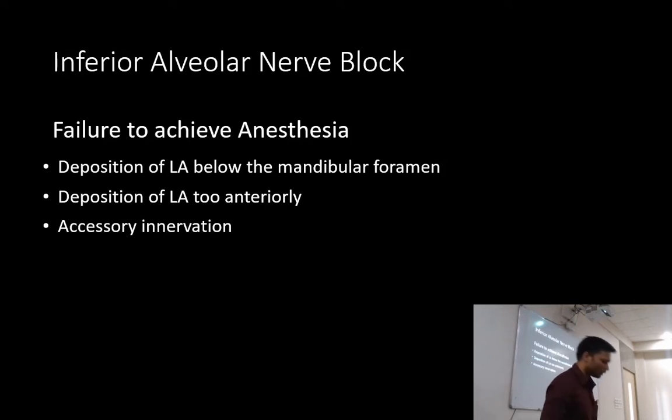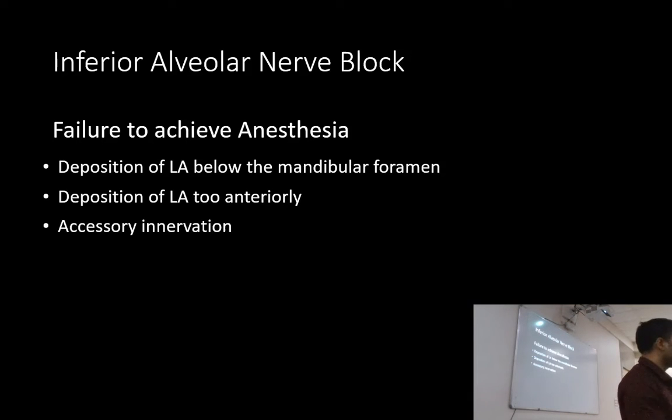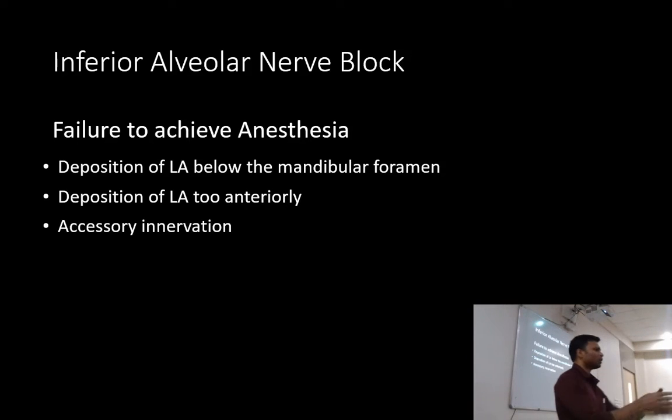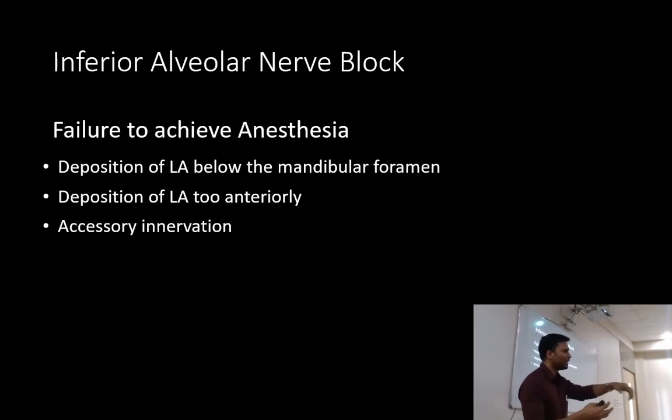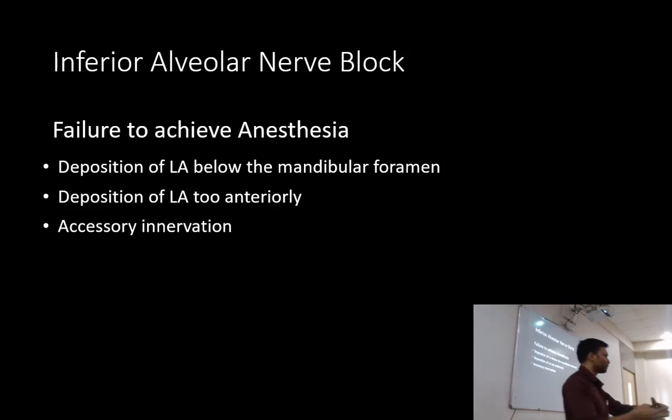Accessory innervation, this is important. Especially in the mandibular molar and premolar region, lingually we have the mylohyoid nerve, which is pretty close to the lingual cortex. Usually the mylohyoid nerve is totally motor, but in some rare cases it also carries some sensory fibers which then supply the molars and premolars.